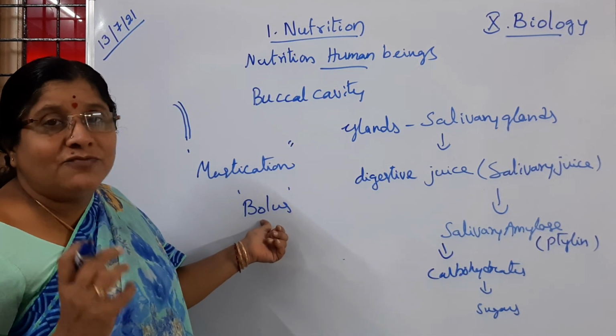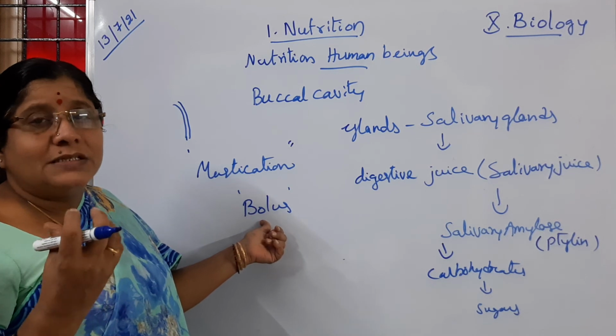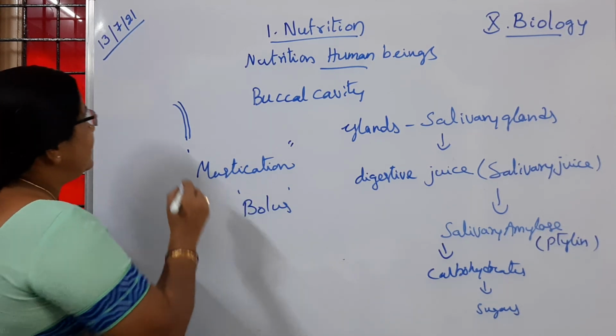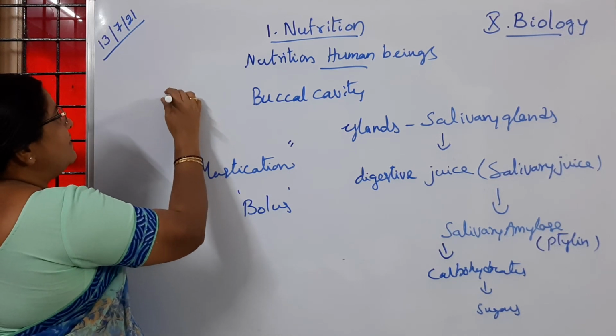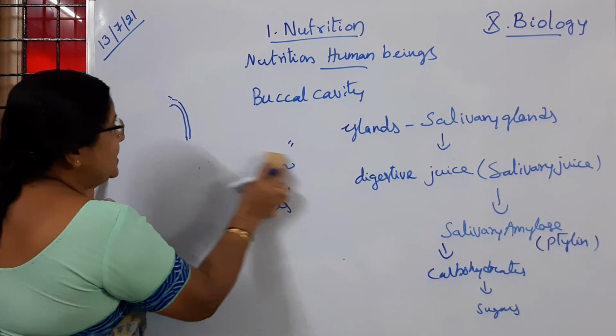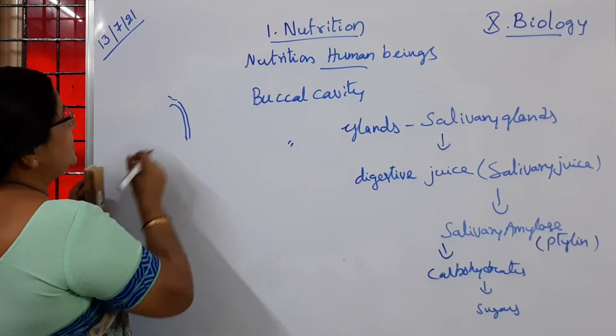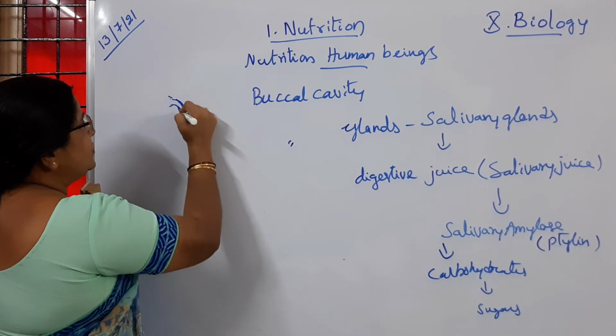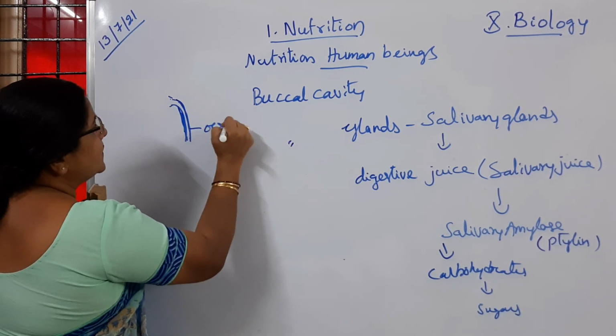So what is the use of the bolus here? The food is very soft and slimy, so that from the buccal cavity the food easily enters into the esophagus. This narrow tube-like structure which we observe is said to be the esophagus.